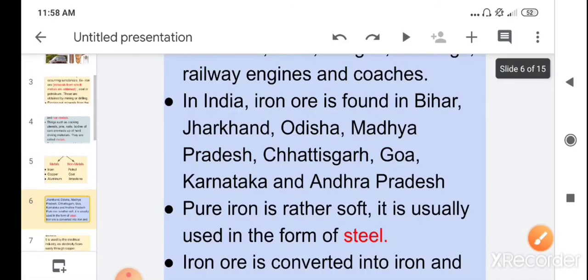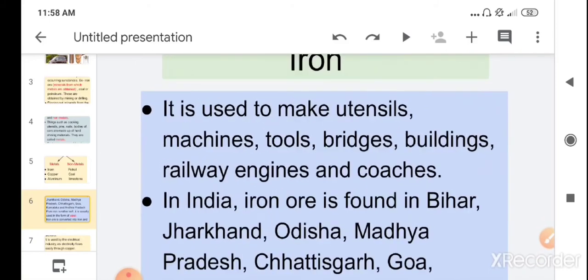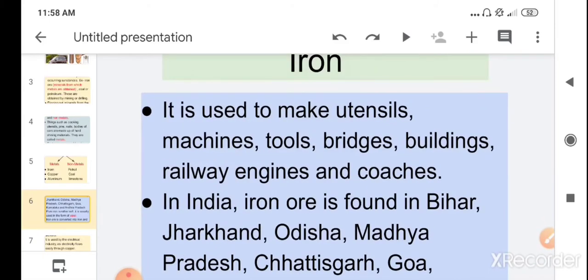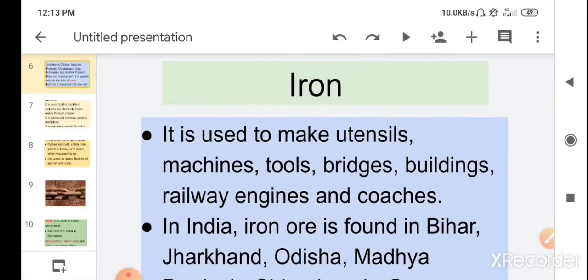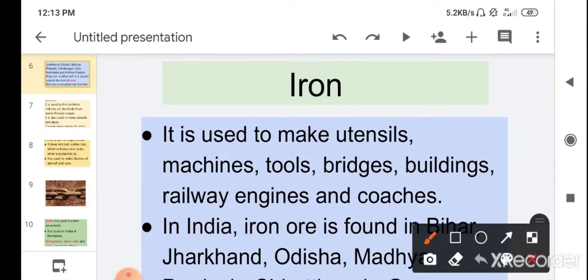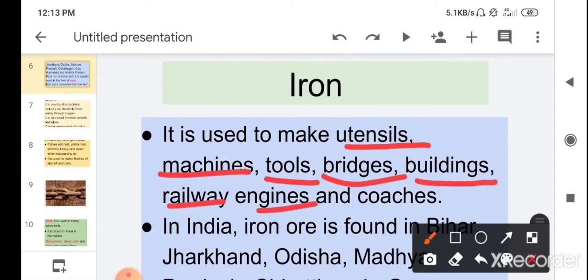For today our first topic is iron. Iron is which type of material? Very good. It is metal, because it is hard and shiny. Children, it is used to make utensils, machines, tools, bridges, buildings, railway engines and coaches.